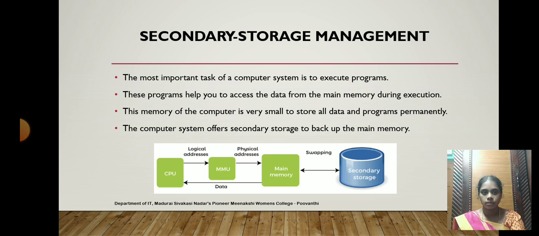The next concept is secondary storage management. The most important task of a computer system is to execute programs. These programs access data from the main memory during execution. The main memory of the computer is very small to store all data and programs permanently. The computer system offers secondary storage to back up the main memory data. Actually, secondary storage is a backup memory for storing data for the future.